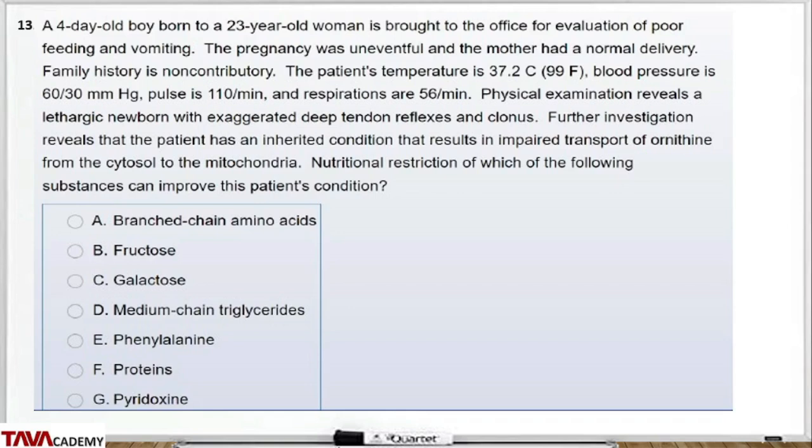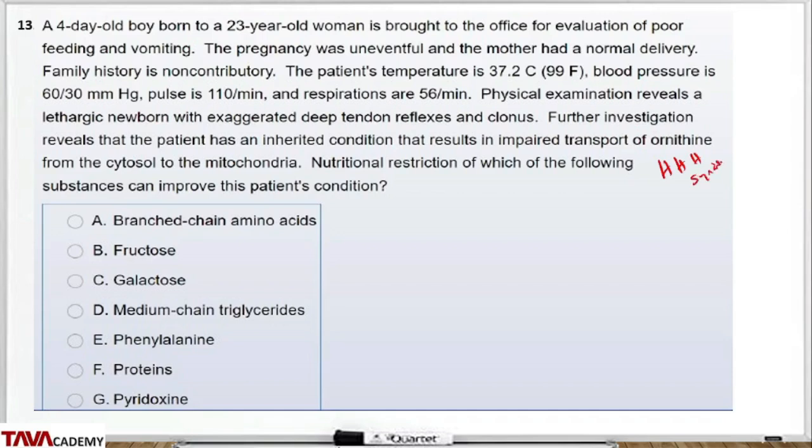And respiration is 56 cycles per minute. Physical examination reveals a lethargic newborn with exaggerated deep tendon reflexes and clonus. Further investigation reveals that the patient has an inherited condition that results in impaired transport of ornithine from cytosol to mitochondria. This child likely has